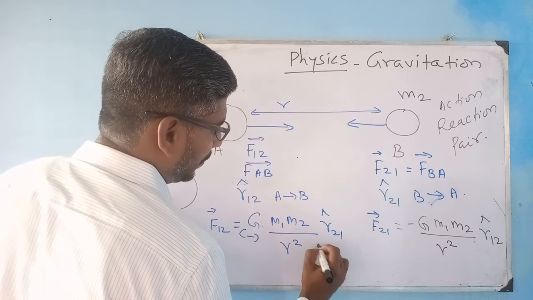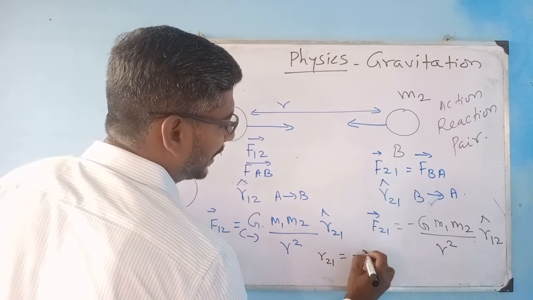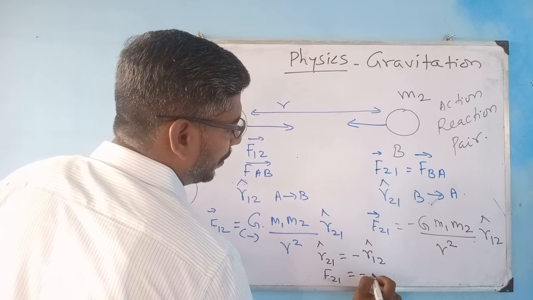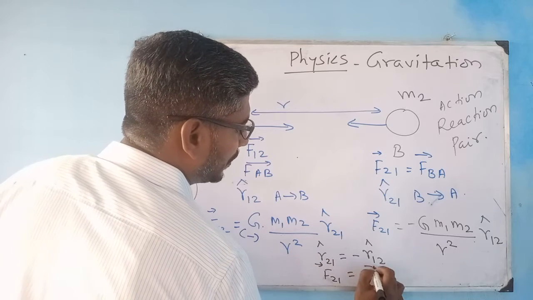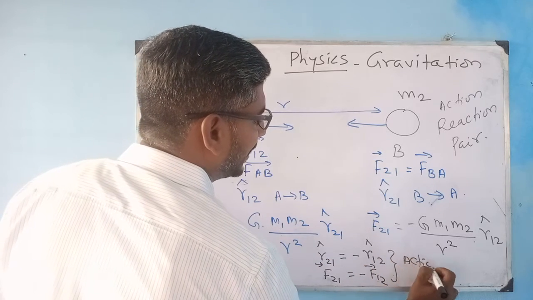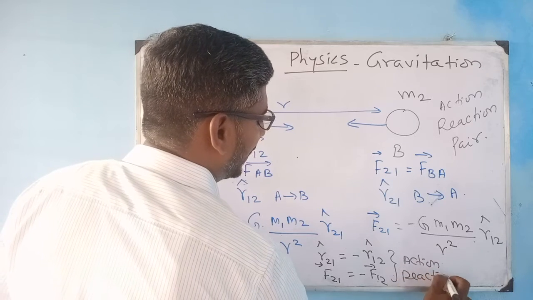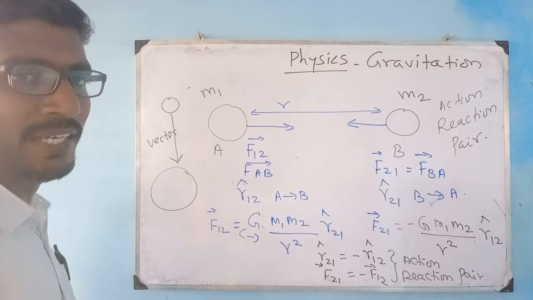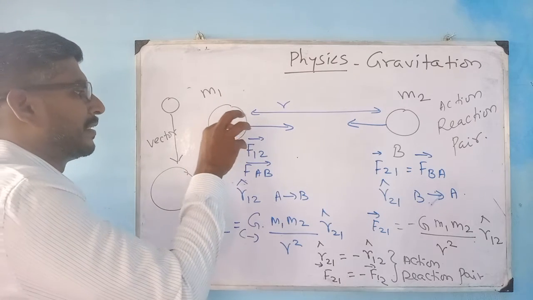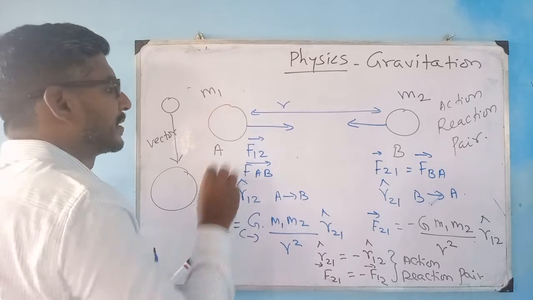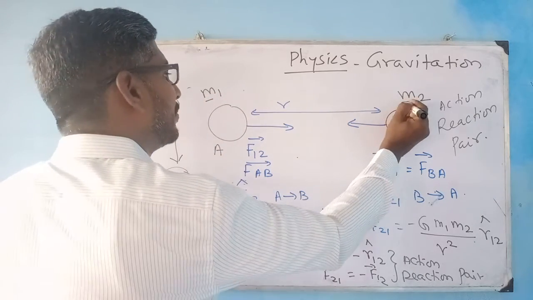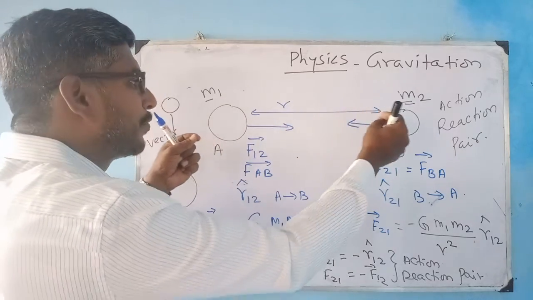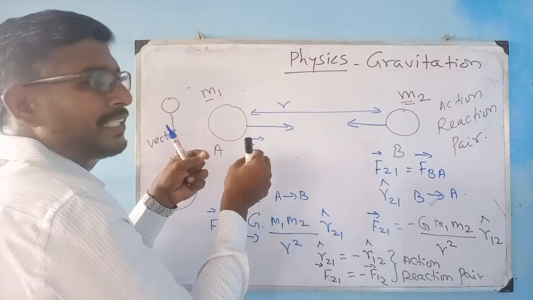Due to the action reaction pair, I can write r21 is equal to minus r12 and F21 is equal to minus F12. So you can call these an action reaction pair. I think I am not taking you in a difficult way. The notation is because of these two objects, one of mass m1 and the other of mass m2. These two objects exert force on each other, and I am representing the force.